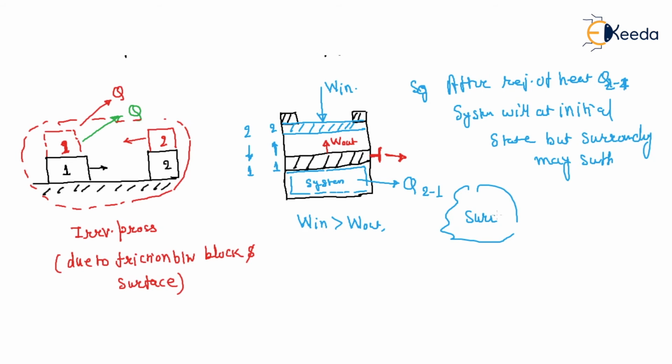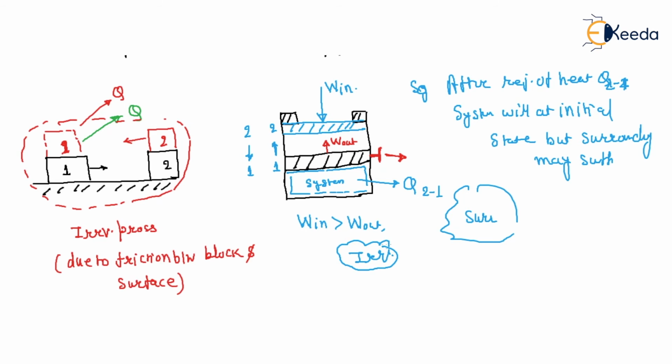so this is an irreversible process. Why? Because in a reversible process, if you reverse the direction, there is no net change in the system. Yes, there is no net change in the system, but the surroundings may suffer. That means there is a net change in the surroundings. Why? Because you continuously add heat to the surroundings, so the surroundings may suffer. So it is an irreversible process.